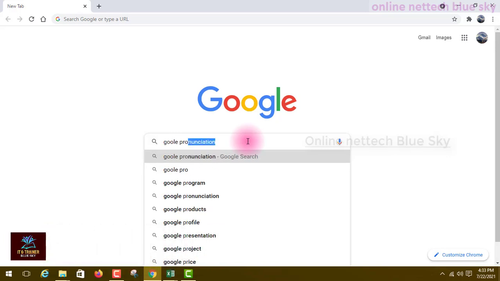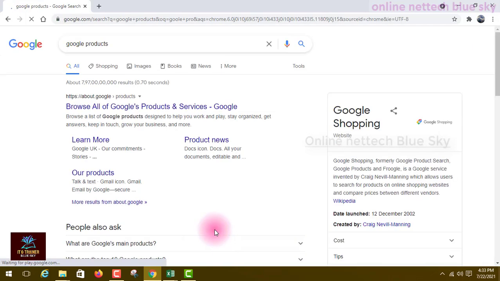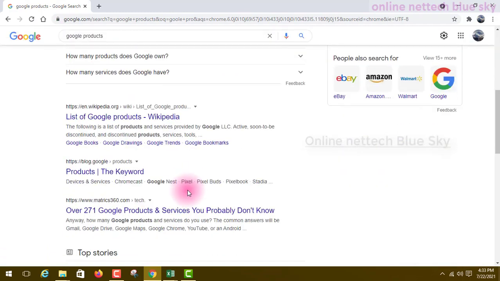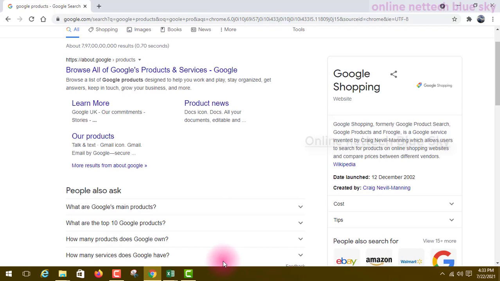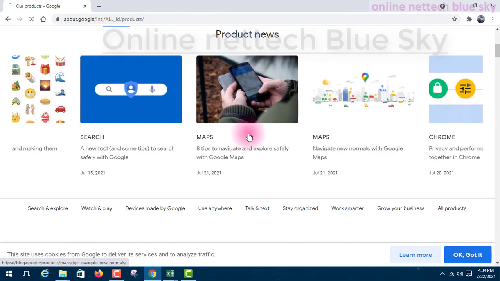You can see here that many different types of products are available under Google products. This is a company created by Google: Google Shopping, Google Search, and Google Services. But Google is most famous for the Google search engine. First came Google Mail, then the Google search engine, and after that blogging. Google gives many different types of products, and this is all of them you can see here.